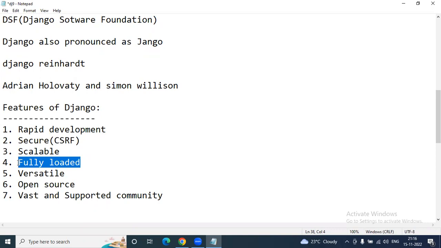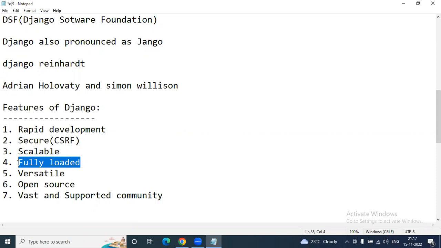And coming to fully loaded, Django includes various modules and libraries. Even in Django we need to write some Python logic. Anyway, Python modules and Python related libraries are there. Along with it, when we install Django, Django libraries will also be available for common tasks in web application development. So Django takes care of user authentication, content administration, and so on. That's what it is, completely fully loaded.